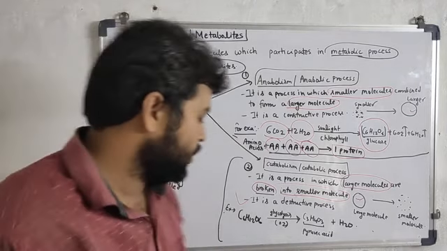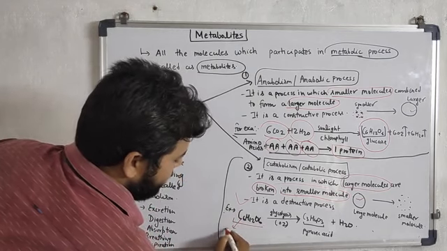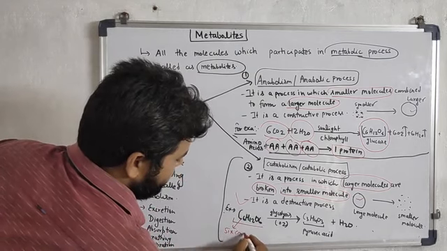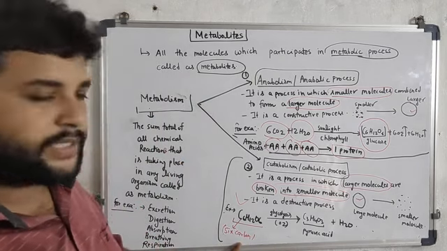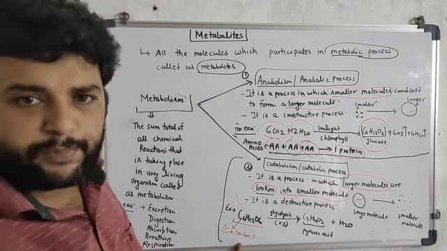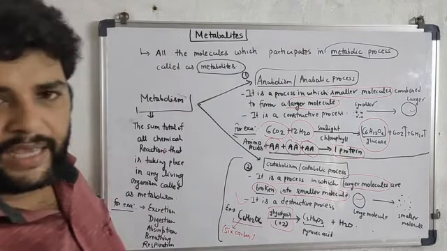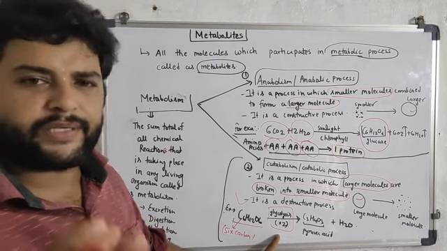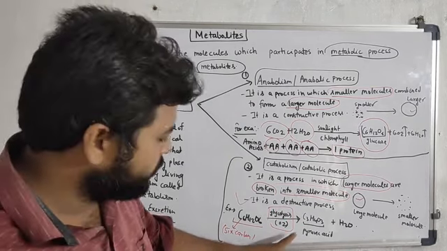C6H12O6, this is the glucose molecule, and the number of carbon, 6 carbon. How many carbon? 6 molecules of carbon is present here. It undergoes respiration or simply a process that is known as glycolysis. That is also taking place in the presence of oxygen. Simply it is a type of respiration process.